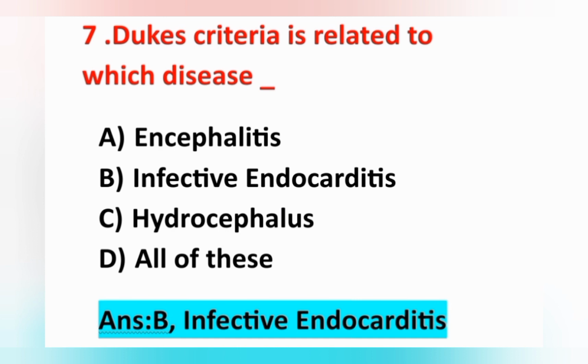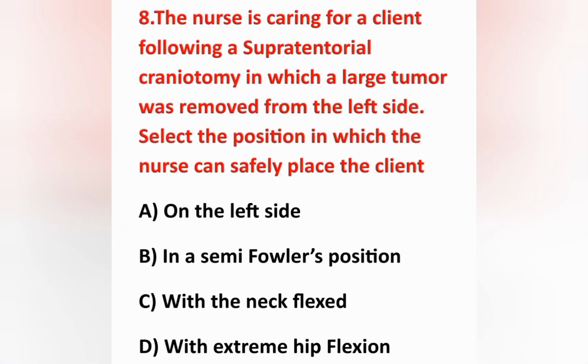We'll see the next question. Eighth question. A nurse is caring for a client following a supratentorial craniotomy in which a large tumor was removed from the left side. Select the position in which the nurse can safely place the client. The options are option A, on the left side; option B, in a semi-Fowler's position; option C, with the neck flexed; option D, with extreme hip flexion.